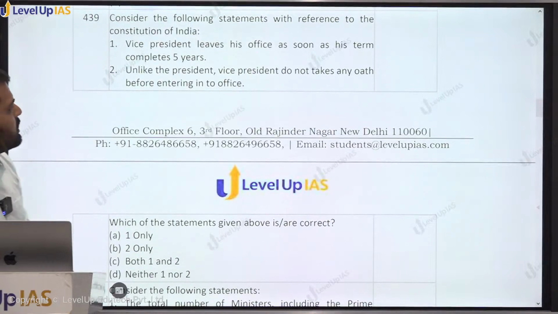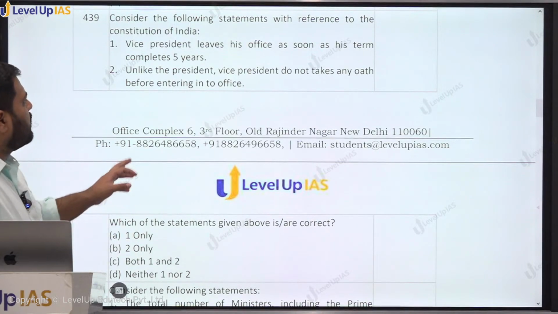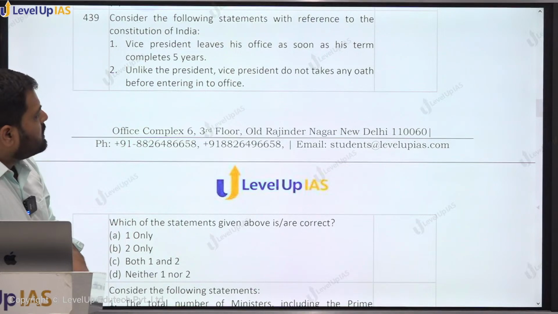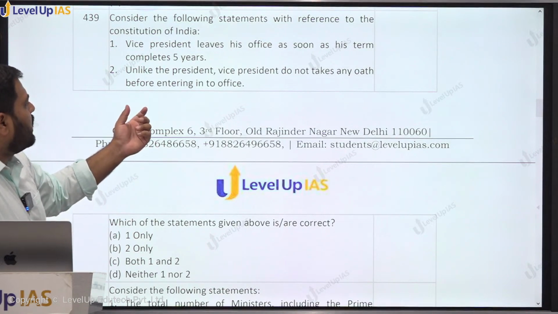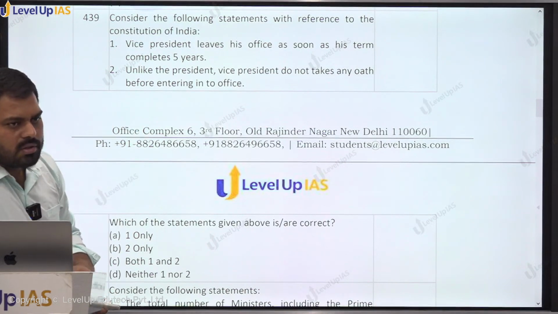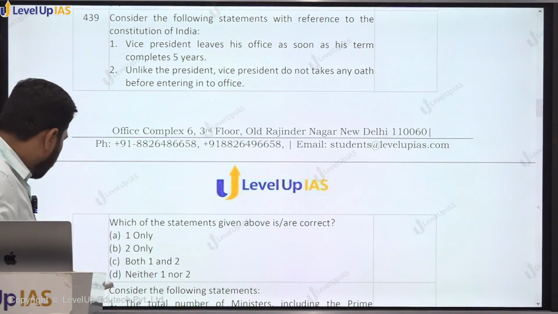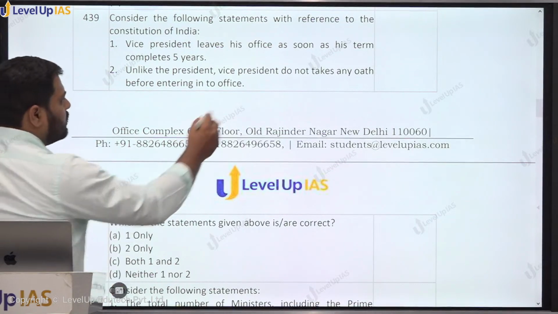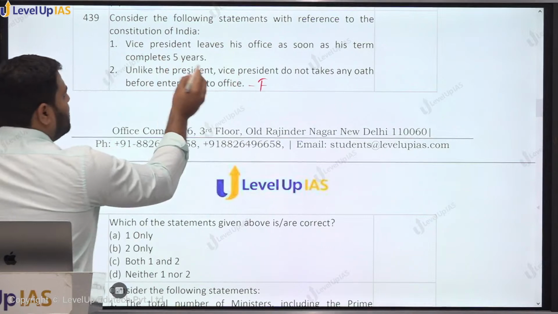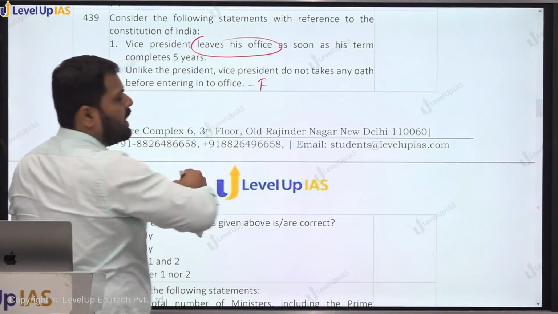439. Consider the following statements with reference to the Constitution of India. The Vice President leaves his office as soon as his term completes 5 years. Unlike the President, the Vice President does not take any oath before entering into office. So the Vice President also takes an oath, right? But the Vice President does not leave his office as soon as the term ends.